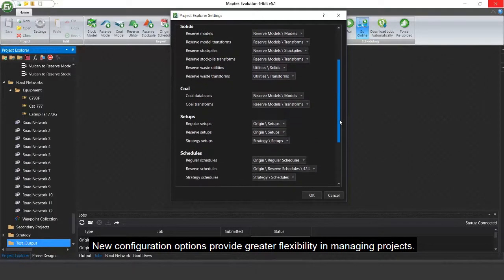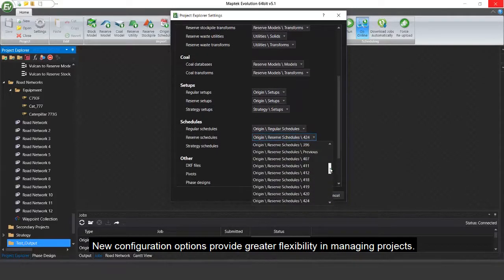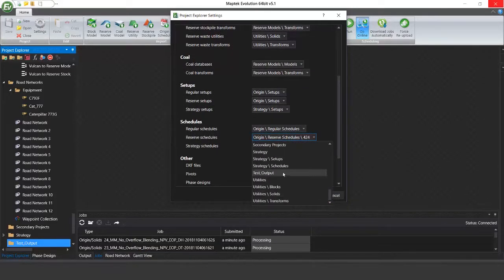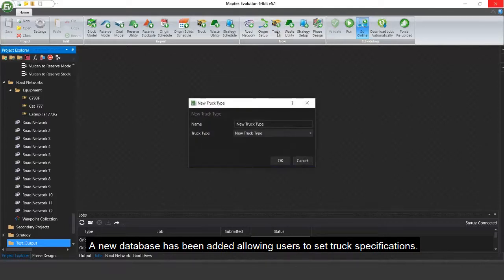New configuration options provide greater flexibility in managing projects. A new database has been added, allowing users to set truck specifications.